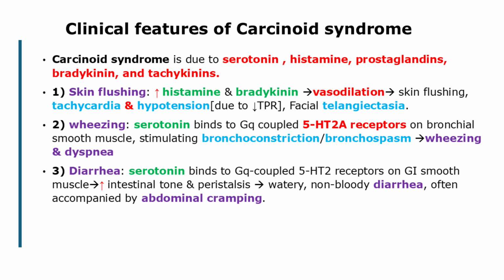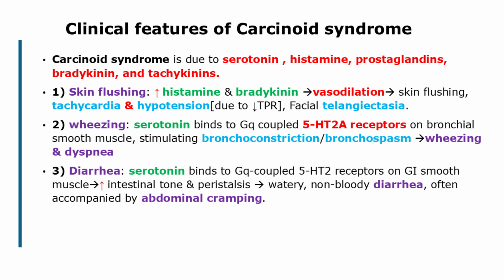Clinical features of carcinoid syndrome. Carcinoid syndrome is a systemic disorder characterized by diarrhea, wheezing, and skin flushing, resulting from the excess release of bioactive compounds from carcinoid tumors such as serotonin, histamine, bradykinin, prostaglandins, kallikrein, and tachykinins. 1. Skin flushing. Mechanism: increased levels of histamine and bradykinin cause vasodilation of skin blood vessels, leading to episodic flushing. Histamine may also trigger pruritus, or itching.